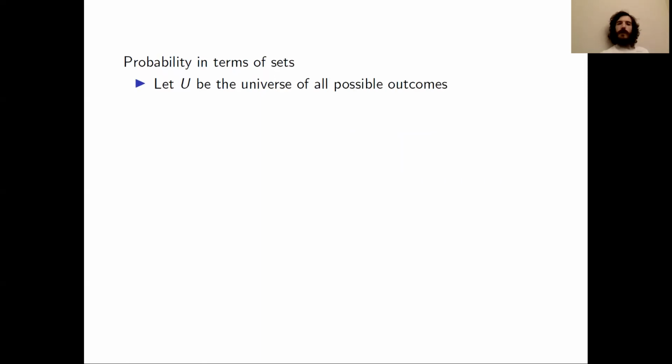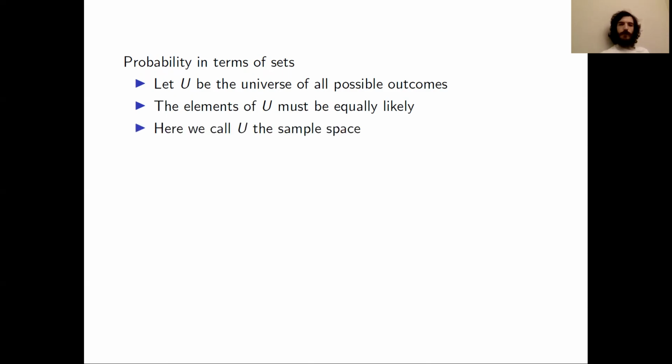So first, let U be the universe of all possible outcomes. Again, I'll emphasize it one more time. The elements of U must be equally likely, so the possible outcomes are equally likely. When we're talking about probability, we will call U the sample space. Now, our events can just be thought of as subsets of U.